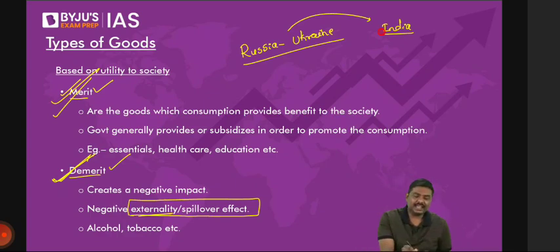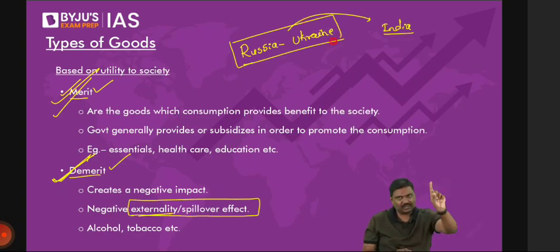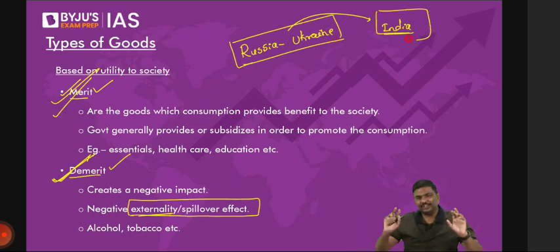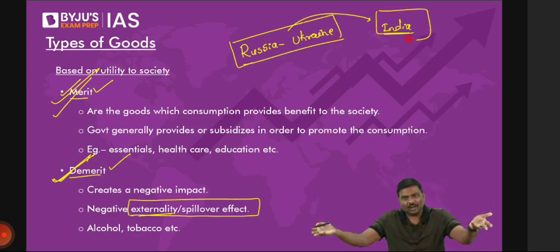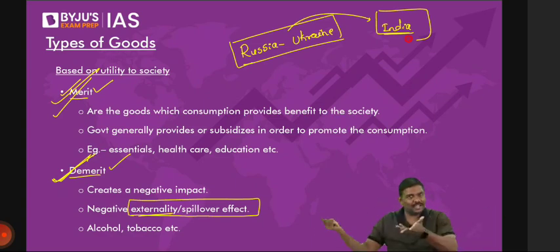So have a look at this. These are the two events. Russia attacking Ukraine, one event. Indian economy is another event. Don't you think both are generally unrelated? India is not promoting war. India is not involved in the war. India is neither supporting any of the two parties. India has a neutral stance. We are staying away. We are in no way related. But because of this event, don't you think the Indian economy will be affected? Can I call this an externality or a spillover? That is the basic idea here.